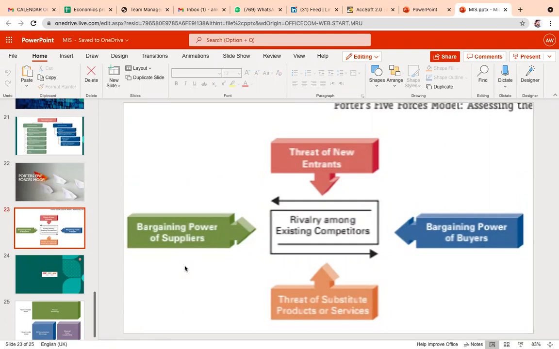Yes, sir. Next, we have the threat of substitute products or services. As we discussed earlier, the threat of substitute is about switching cost. For example, if I'm using Amazon for my online purchases and now I'm switching to Flipkart, or previously I was purchasing from Apollo Pharmacy and now I'm moving to 1mg. These are threats of substitute. The threat of substitute is basically concerned with the switching cost from one offering to another.